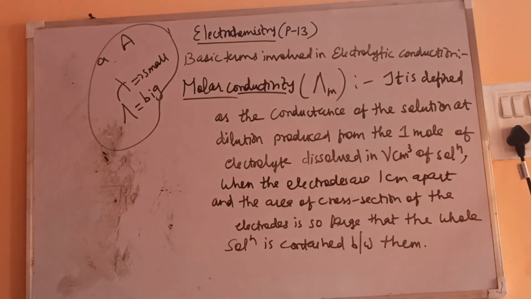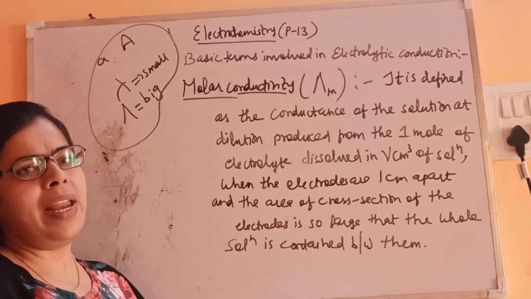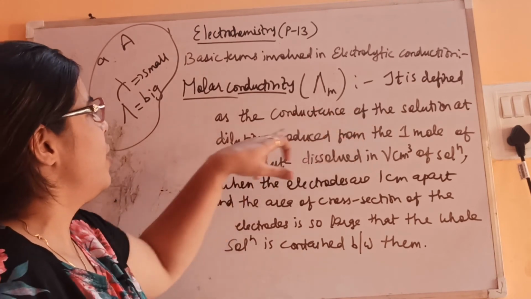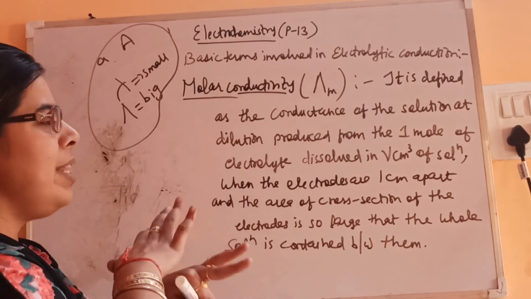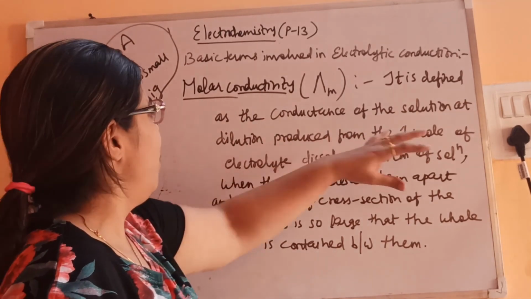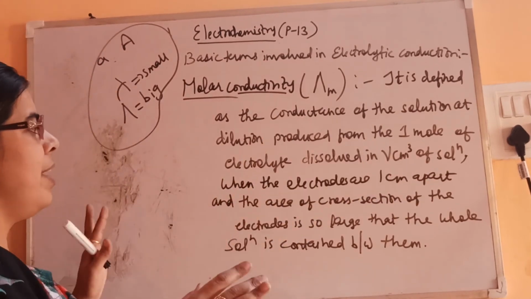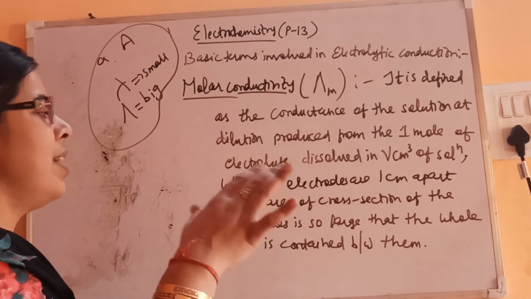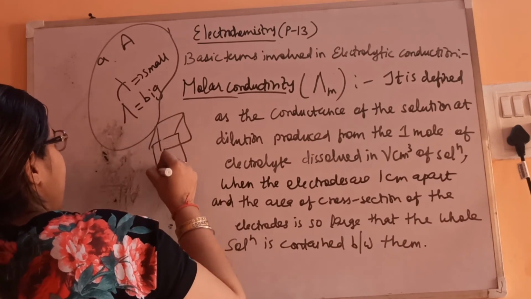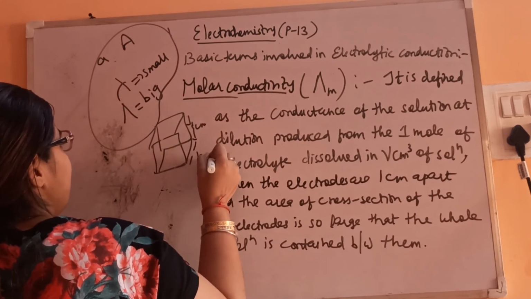Fine. So let's have a look at the molar conductivity, or you can simply say the conductance produced by 1 mole of the electrolyte, or produced by all the ions of the 1 mole of the electrolyte. So that's why we are saying conductance of the solution at dilution. Why dilution? Because at dilution all the ions are far apart, we have diluted, so no forces of interaction are there. Produced from 1 mole of the electrolyte dissolved in V centimeter cube of the solution, where the electrodes are 1 centimeter apart and the area of cross section of the electrode is so large that the whole solution is contained between them. Like that, if you take the cube, the length is 1 centimeter, and the cross section area is also 1 centimeter square.